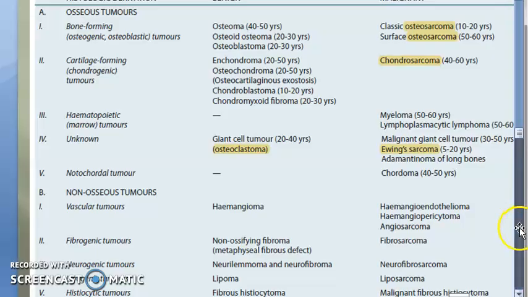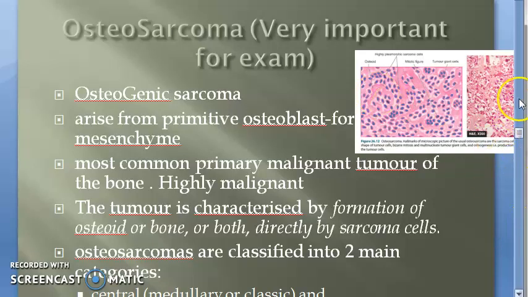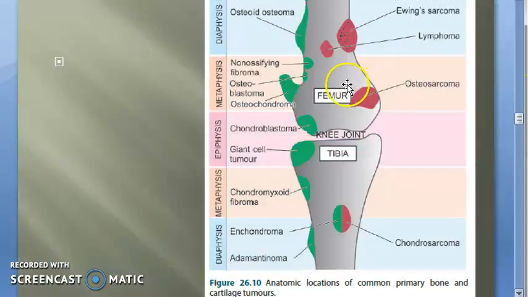Metaphysis. Okay, this diagram. See here, this is the femur, this is the tibia. So in the epiphysis, we saw giant cell tumor, that is osteoclastoma. Now we are moving to metaphysis. Especially femur lower end metaphysis, you will have osteosarcoma. Here the red you see, osteosarcoma. It is malignant. Correct? Ewing sarcoma is also malignant. Giant cell tumor is benign. That is, osteoclastoma is benign.